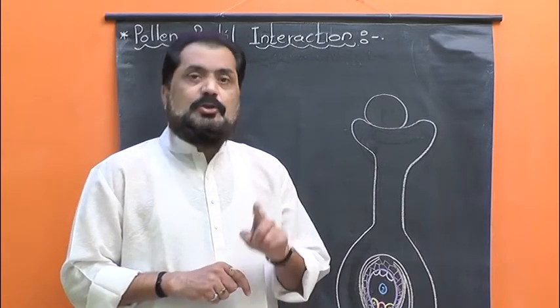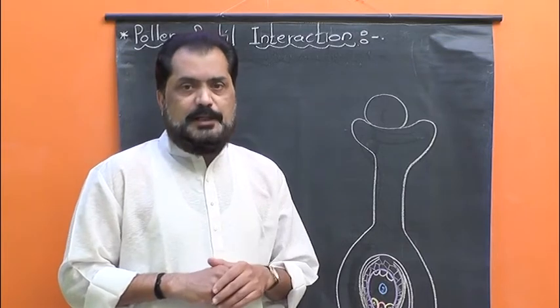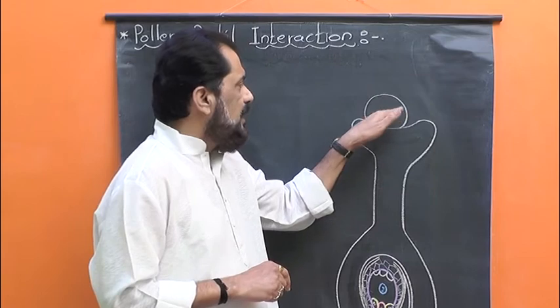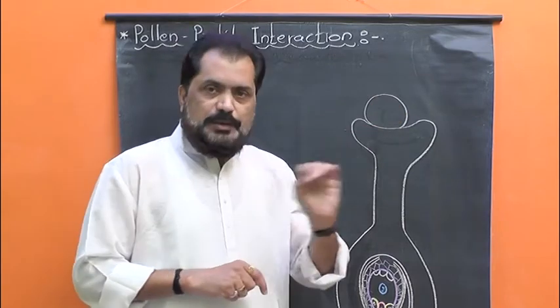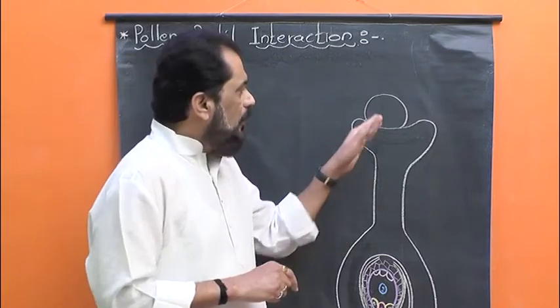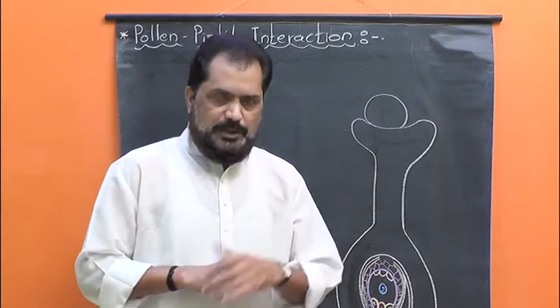Such non-matching, incompatible or wrong type of pollen grains are broken down, they wither off, they are inactivated, and they are not allowed for further process of germination.